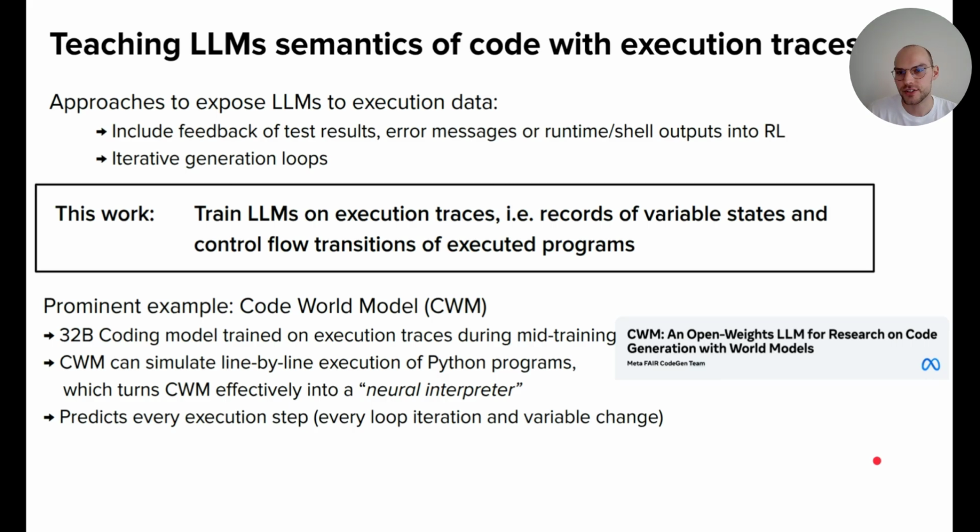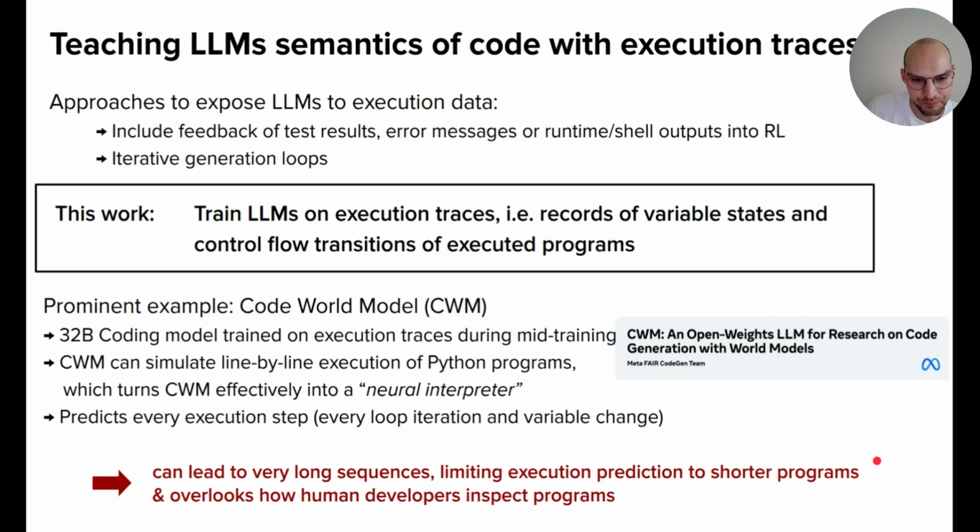Now if this function, for example, has 1,000 iterations, it will predict every one of these 1,000 iterations because that is what it has seen during training. And as a drawback, this can lead to very long sequences in the case of very long loops, for example, or large objects, which limits the execution prediction to shorter programs. And also, it overlooks how human developers inspect programs.